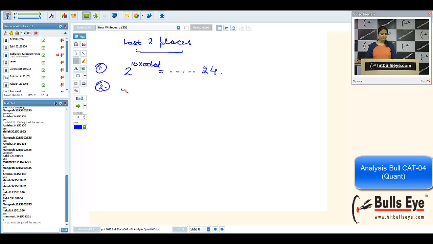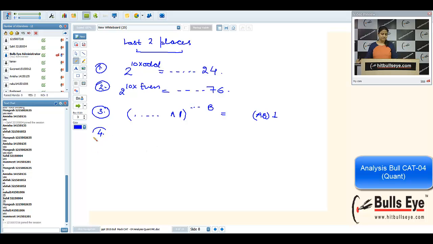If you have 2 raised to power 10 into an even number, it will always end in 76.